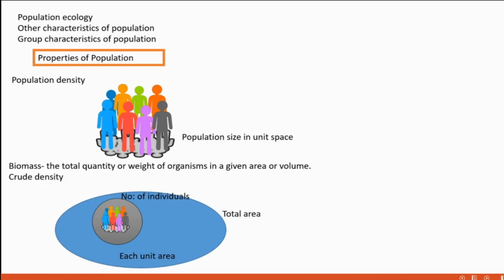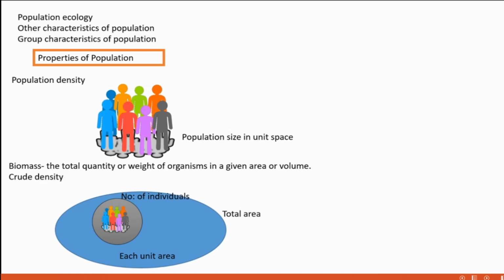What is population density? It denotes the size of a population in unit space. For example, consider your classroom and the number of students sitting on one bench. That is the population density of your classroom.